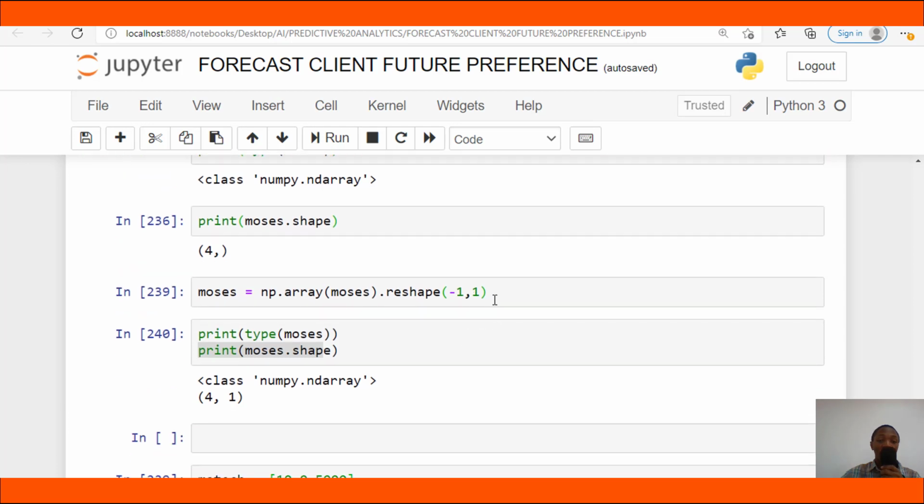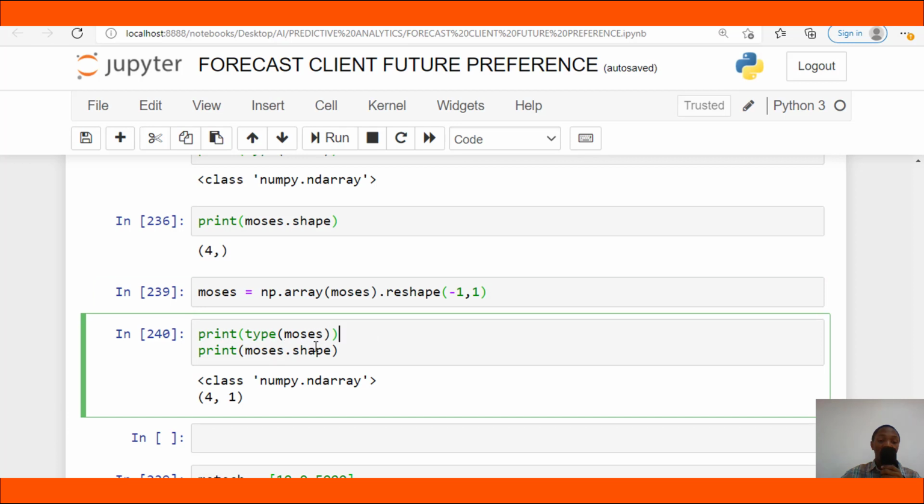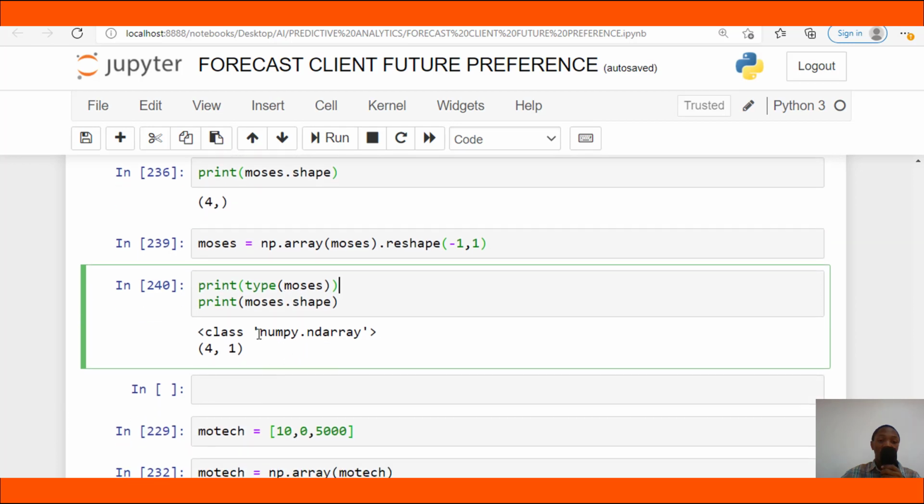Okay, so this will convert a one-dimensional array into a two-dimensional array. As you can see here, once I printed the type and the shape, it is still a numpy n-dimensional array, but it is now two-dimensional. So far we have covered two parts in this video, which are the meaning of the numpy reshape function (-1, 1), and how we use it to convert a one-dimensional numpy array into a two-dimensional numpy array.